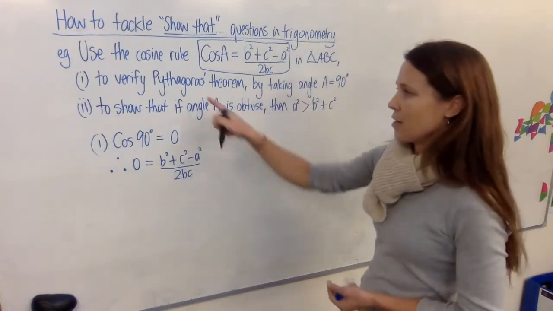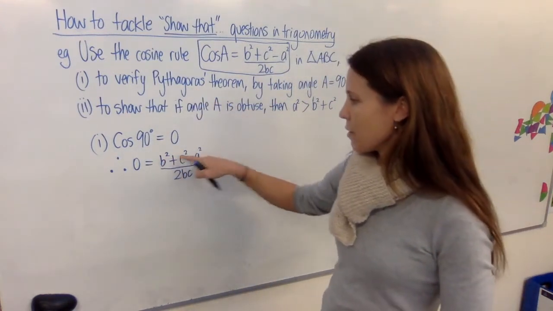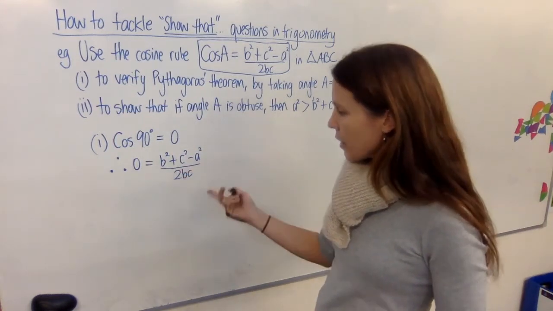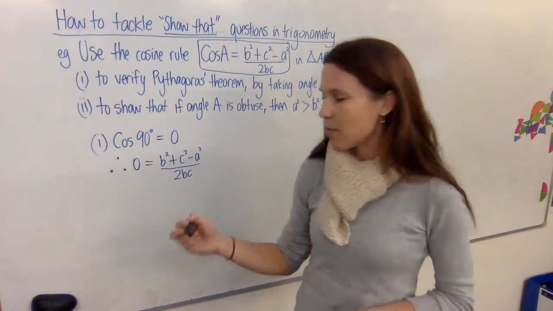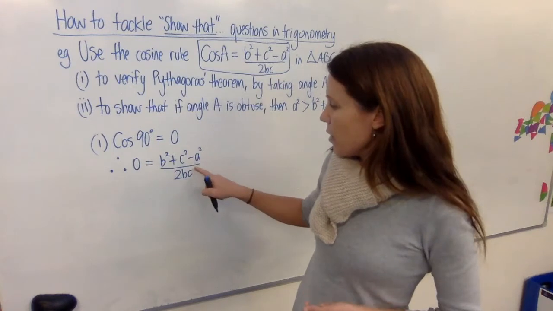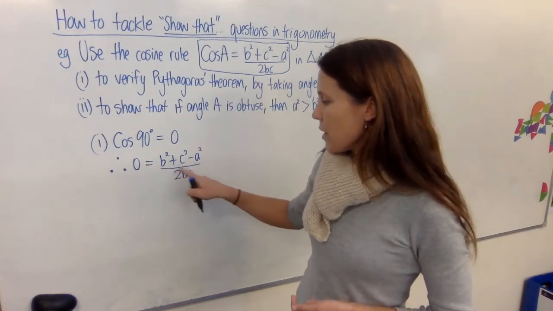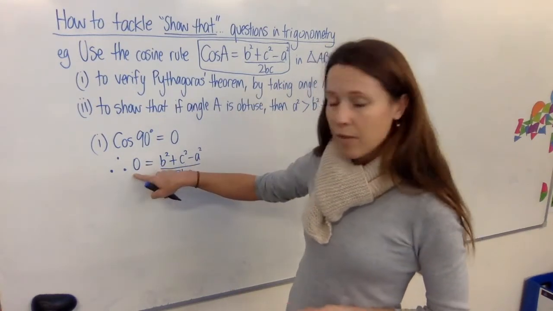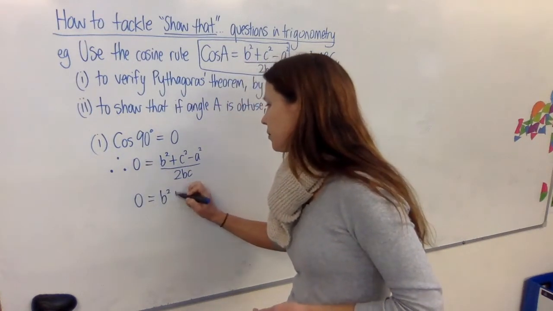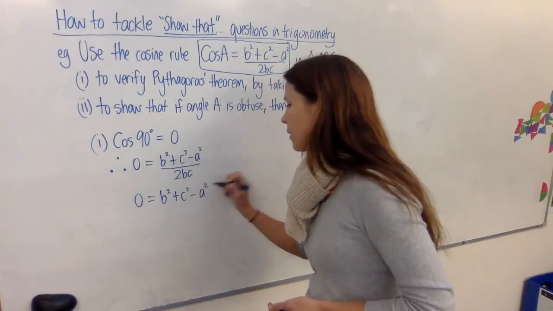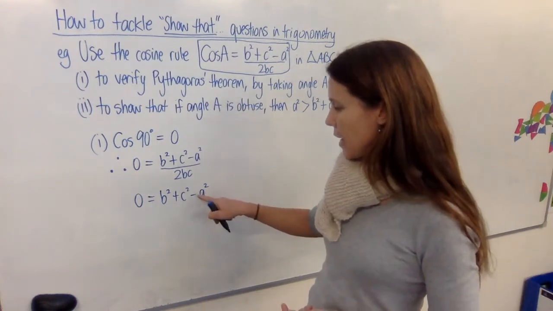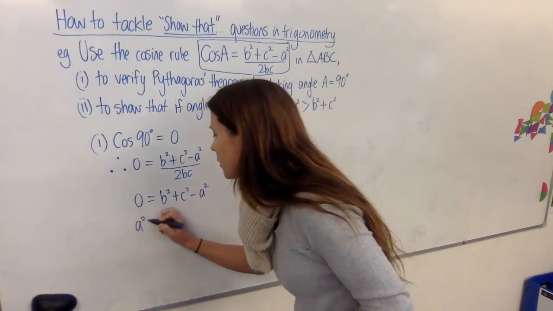Now, we're trying to get to Pythagoras' theorem, and we've got some stuff up here that looks pretty good. This stuff's in the way, so it's pretty clear we need to get rid of that. Your basic equation solving techniques say that if you don't want a fraction in your equation, multiply by the denominator. So multiply both sides by 2bc. That'll remove it from here, and over this side, 0 lots of 2bc is still 0. Now all we need to do is get it looking a bit more like Pythagoras' theorem, so let's add a squared to both sides.